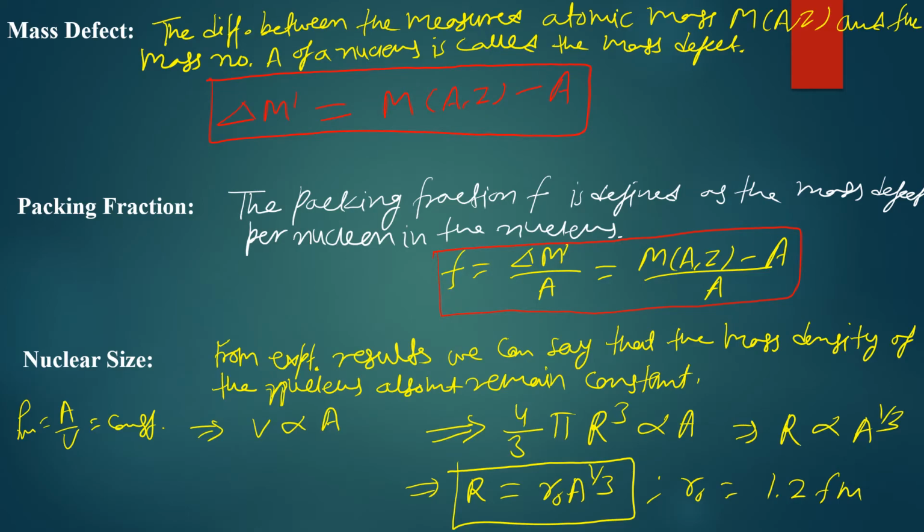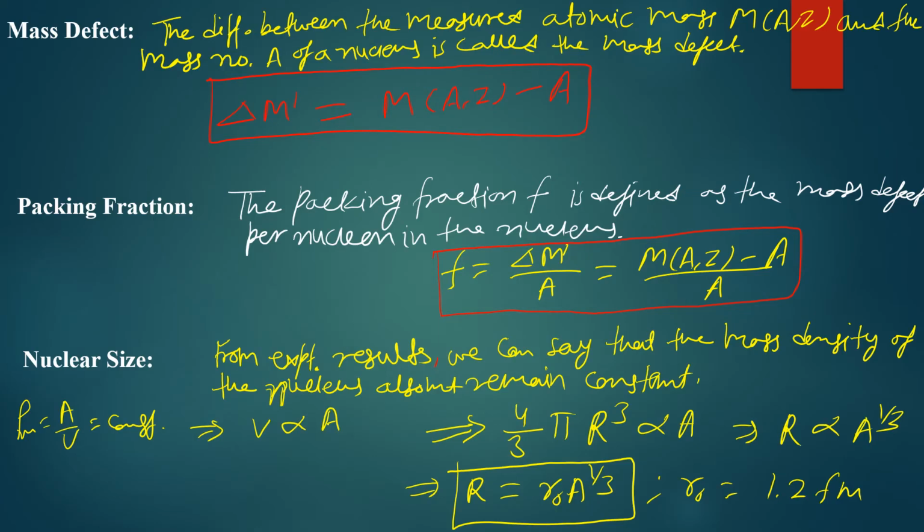Now let's move to the nuclear size, that is, how we can decide the nuclear size. This is from experimental observation, not a theoretical prediction. From the experimental observations, scientists found that the mass density of the nucleus remains constant for all nuclei. So we represent mass density equals number of nucleons divided by volume equals constant. So basically the volume of the nucleus is directly proportional to the number of nucleons.